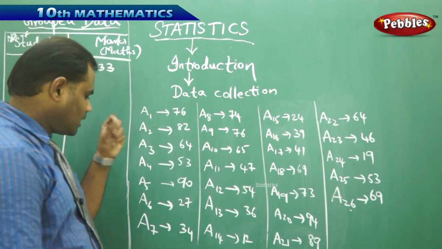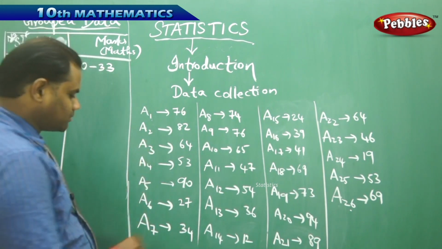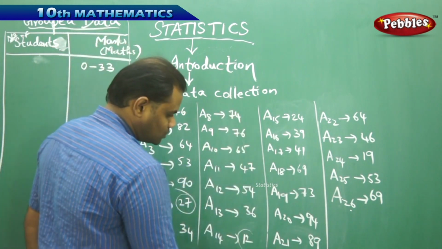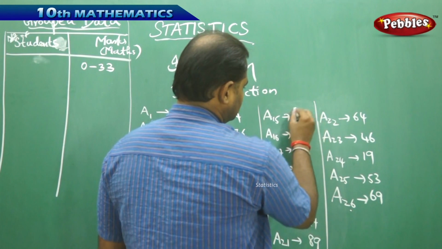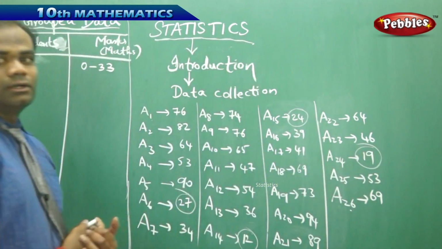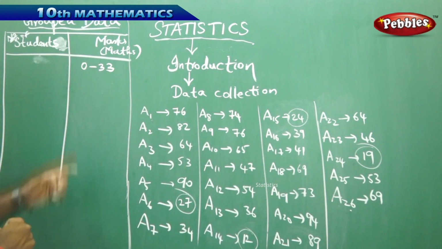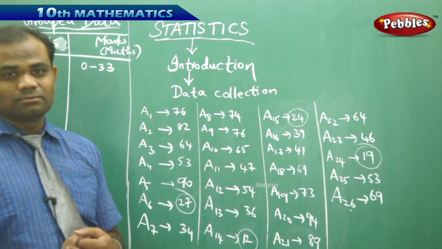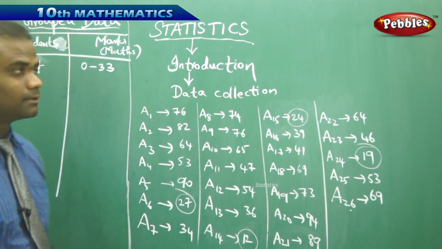So as I see here, I count all the marks which are 0 to 33. I see 1, and in this column 2, and then 3, and then 4. Therefore, all the students who got marks between 0 and 33 in mathematics are 4 in number. So number of students who got the marks from 0 to 33 are 4 in number.